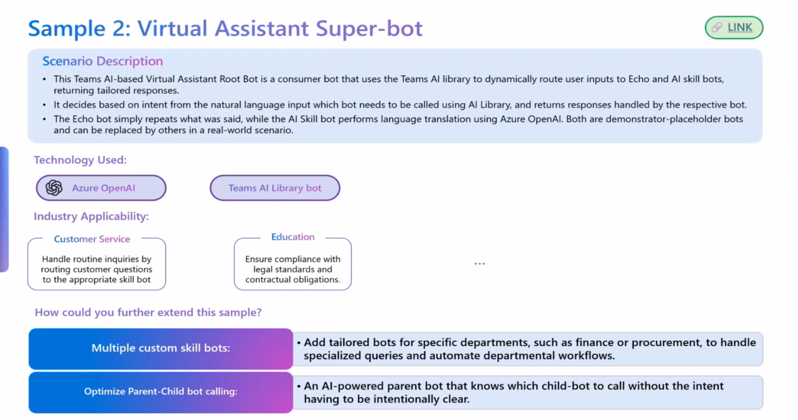Some industry applicability samples that we've given. But again, the main important thing is how can you extend them further? So you can add multiple skill bots. We've just added 2 bots here. And as part of the sample, the root bot, the super bot, actually ends up calling just 1 skill at a time. But you could have multiple skill bots, not just 2.